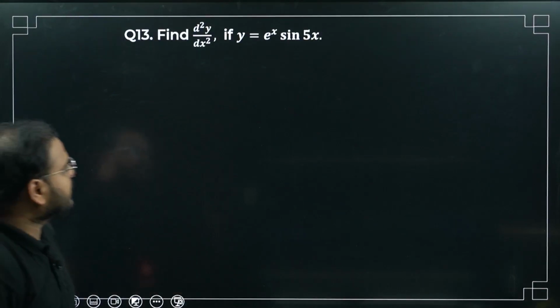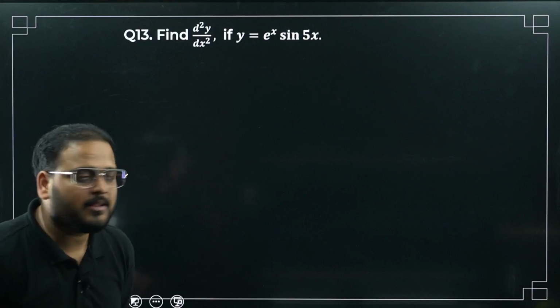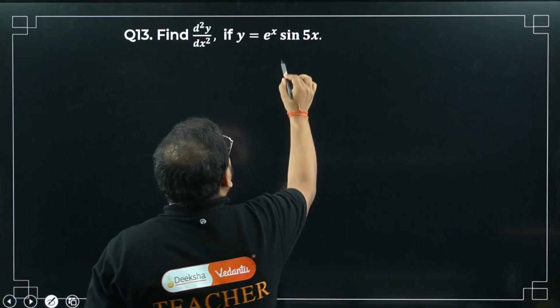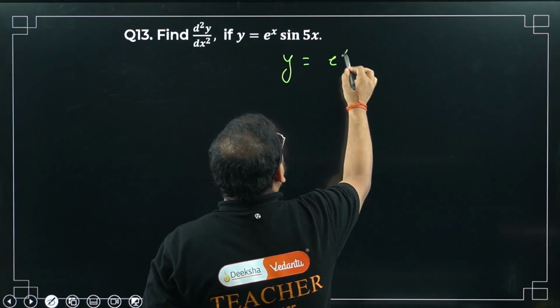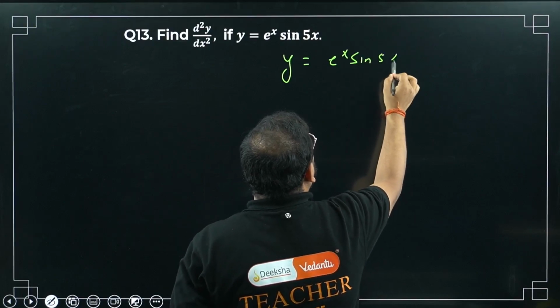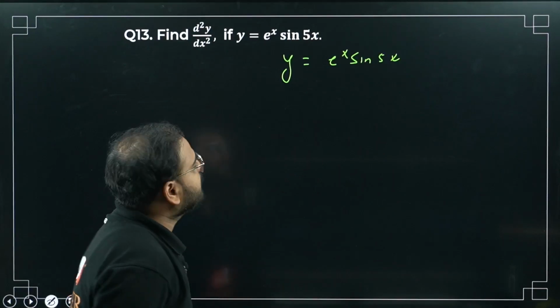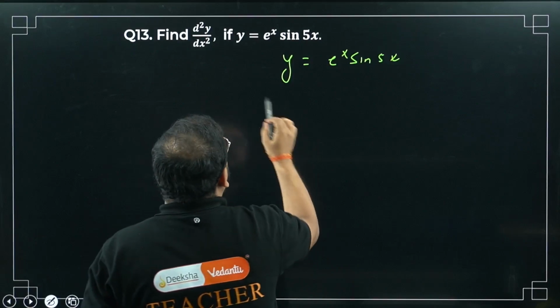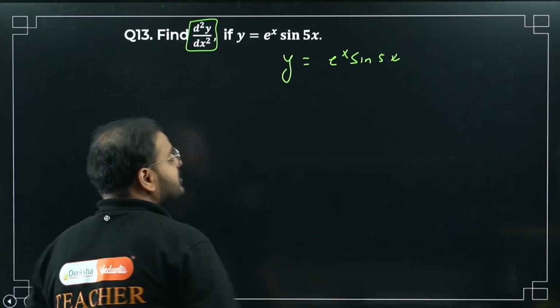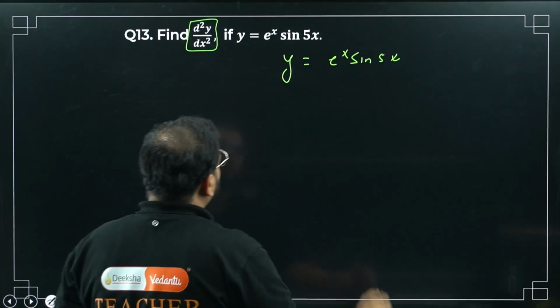Moving on to question number 13. Previous one was simple. Look at this, this also is very simple. Let's do it. y equals e power x sin 5x. What are we going to use? We're going to use the product rule again. But we are looking to find the second derivative here. We have to find it 2 times. No problem.